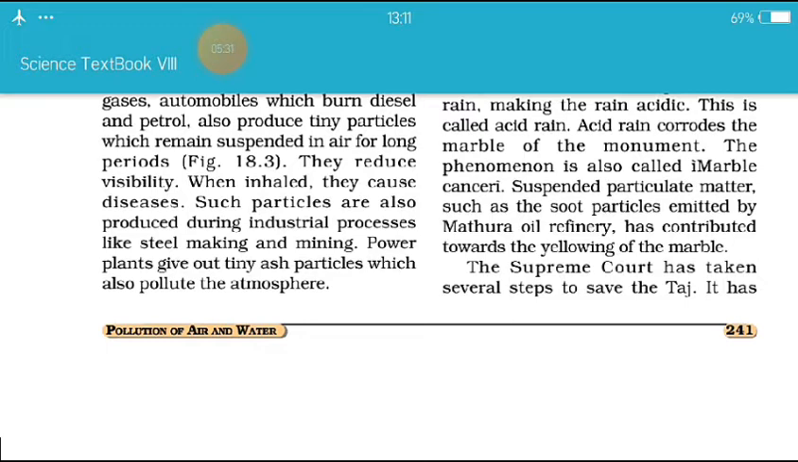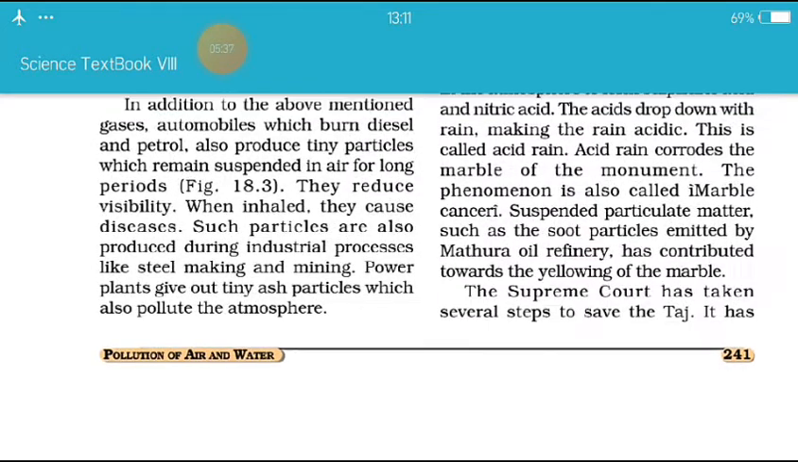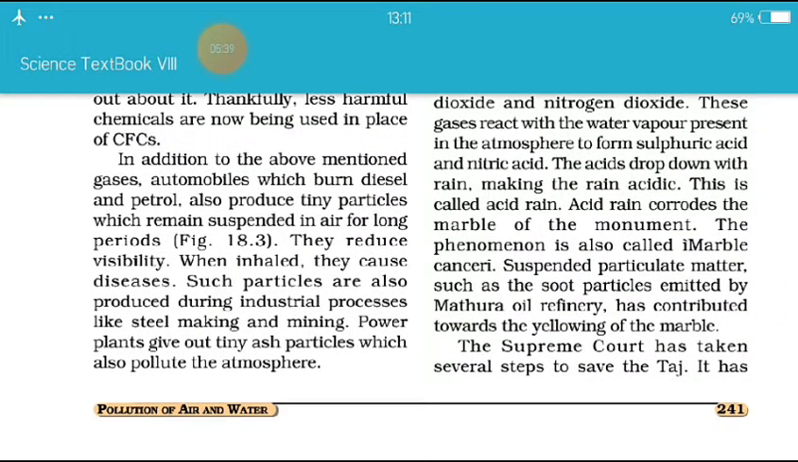Such particles are also produced during industrial processes like steel making and mining. है ना, इंडस्ट्री से स्टील मेकिंग, स्टील बनाने की फैक्ट्रीज हो, माइनिंग हो, जहाँ बड़ी बड़ी माइन हो, वहाँ ऐसे जो है वो गैस होते हैं वो प्रोड्यूस होते हैं. पावर प्लांट्स give out tiny ash particles which also pollute the atmosphere.